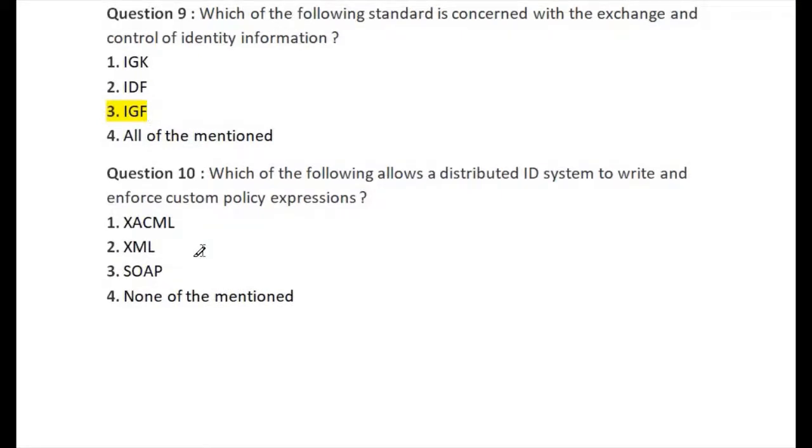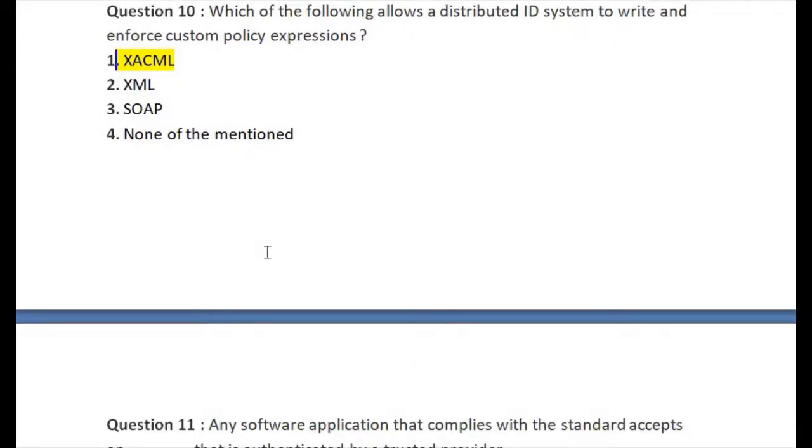Let's go for question number 10. Question number 10 is: which of the following allows a distributed ID system to write and enforce custom policy expressions? The first is extensible access control markup language, the second is extensible markup language, the third is simple object access protocol, and the last is none of the above. The right answer is option number 1, extensible access control markup language. This is the right answer of question number 10.